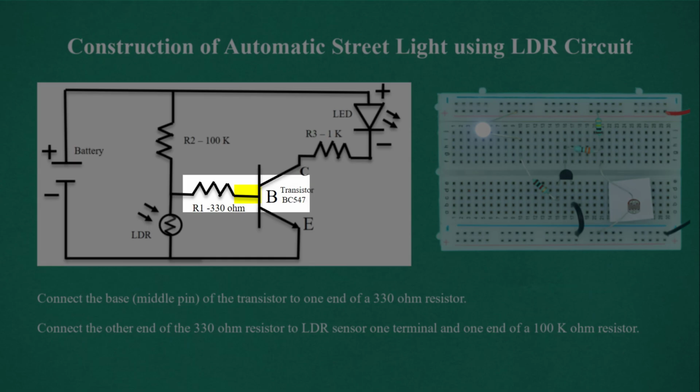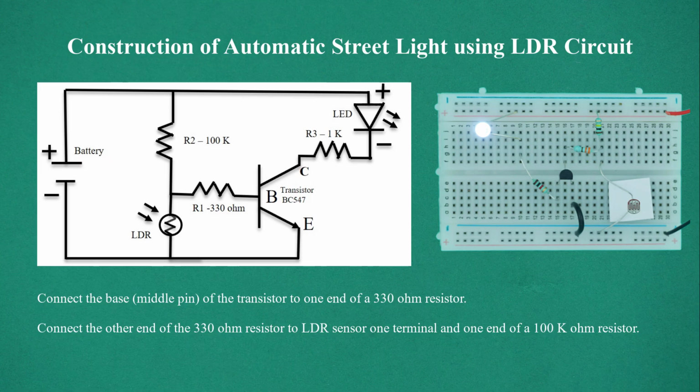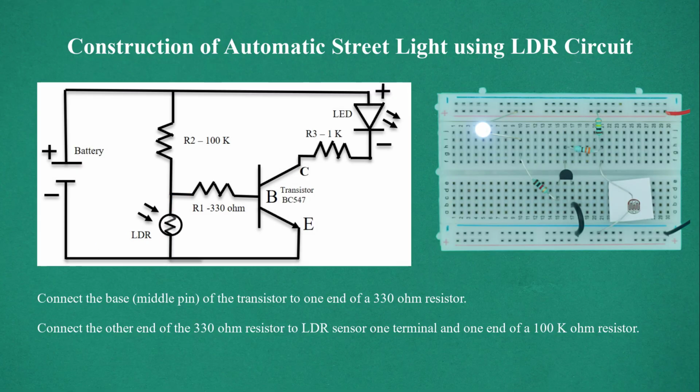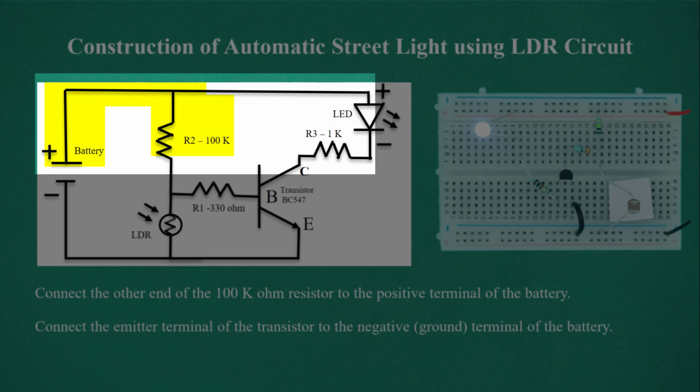Connect the base middle pin of the transistor to one end of a 330 ohm resistor. Connect the other end of the 330 ohm resistor to LDR sensor 1 terminal and one end of a 100 kilo ohm resistor. Connect the other end of the 100 kilo ohm resistor to the positive terminal of the battery.